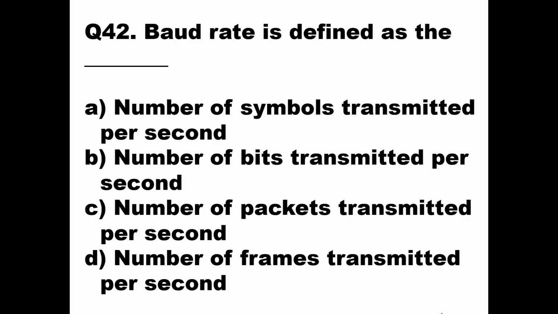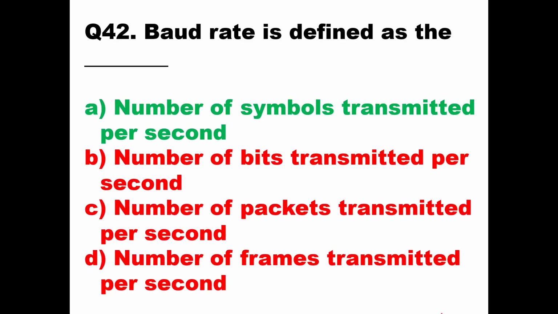A baud rate is defined as, okay. Now, a baud rate is nothing but symbols or electronic events which are transmitted per second. Those symbols can be binary bits also, where every symbol can be represented by a set or a code word. That means baud rate can be given in bits per second, but it is basically the number of symbols transmitted per second, or the number of electronic events transmitted per second. So here option A will be the answer.